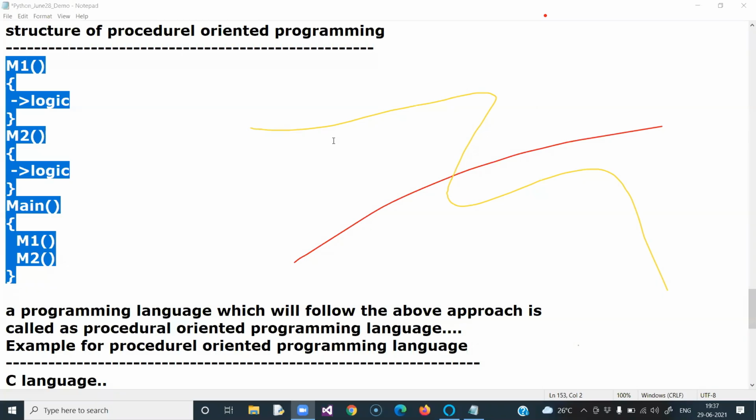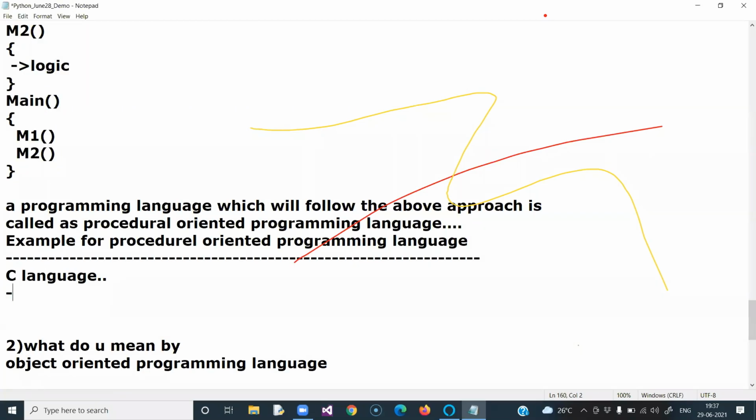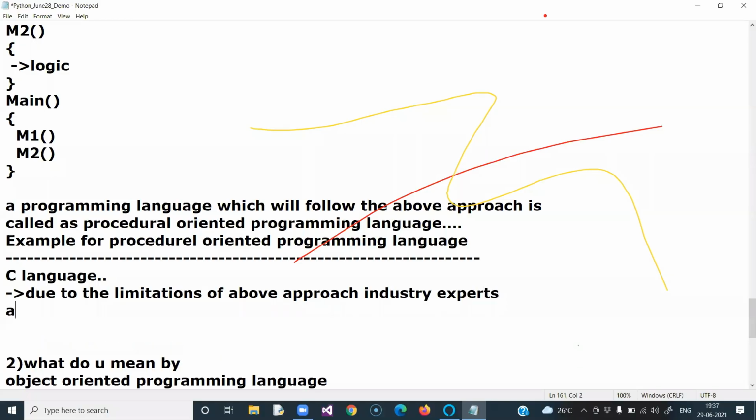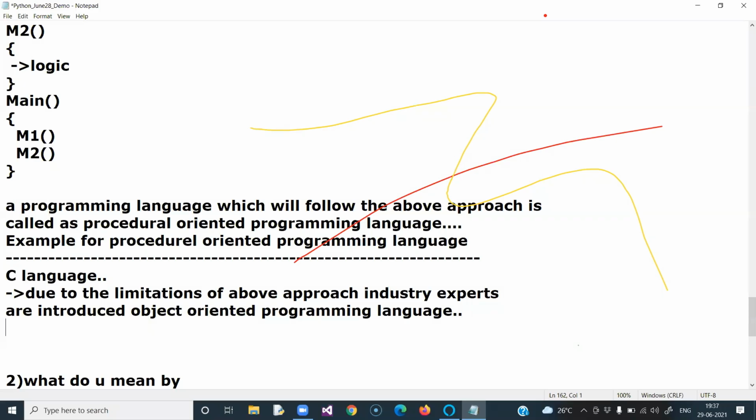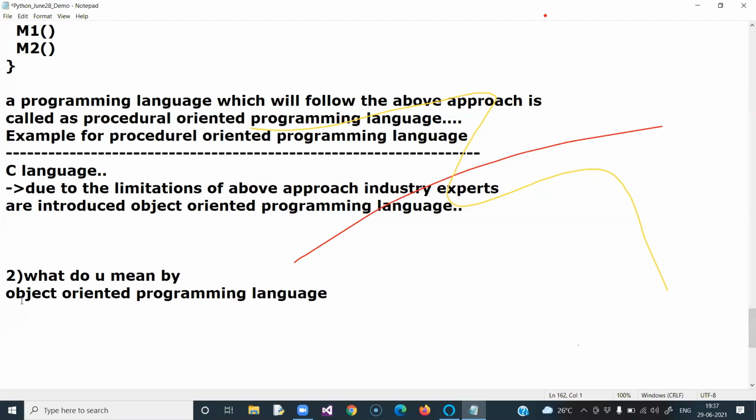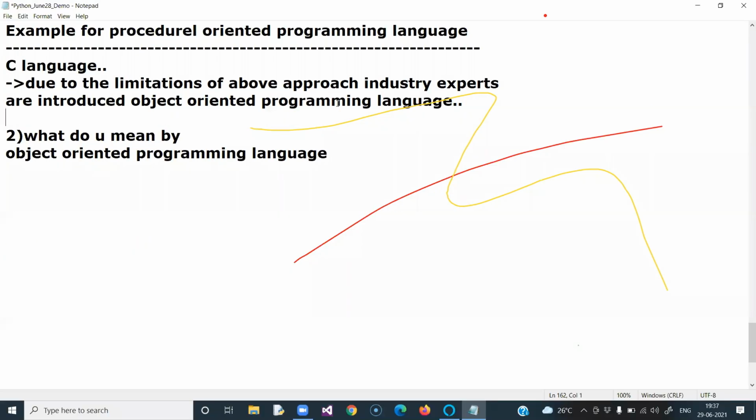Now come back to what happened. Due to some limitations or drawbacks of the above approach, industry experts introduced object oriented programming language. So now we are going to discuss object oriented programming language.